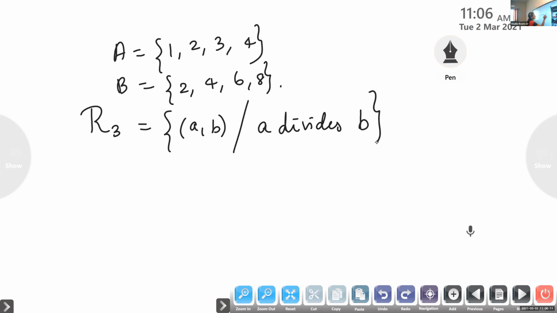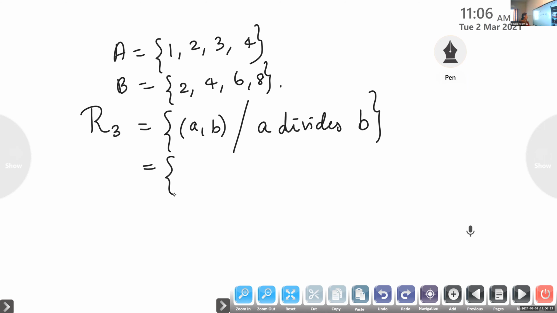A divides B. What is the relation I am defining here? It is the collection of all ordered pairs (A, B) where the first element divides the second element. Emmanuel, can you tell me which elements you will get in R3?